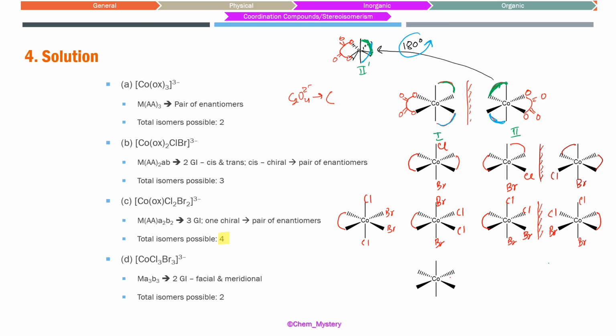We can draw those. So we can say we have chlorine here, chlorine here, chlorine here, bromine, bromine, and bromine. This is what we call the facial isomer because the 3 chlorines form one face of this octahedron, and the 3 bromines also form another face of the octahedron. That is what we call the facial isomer. The next one is going to be meridional, where one of the chlorines, if you move it away from this top position or bottom position to somewhere like this, is going to be your meridional isomer.